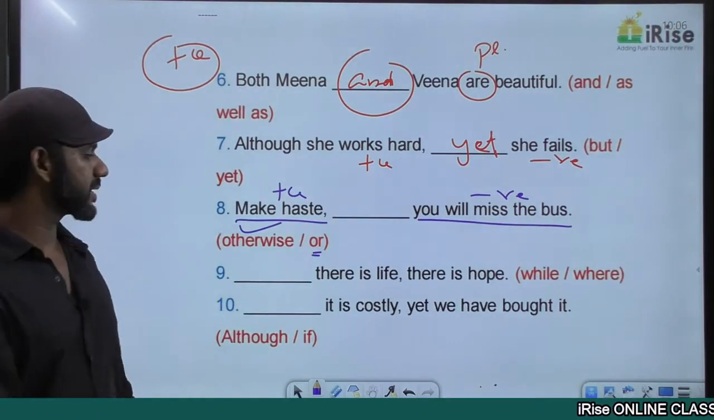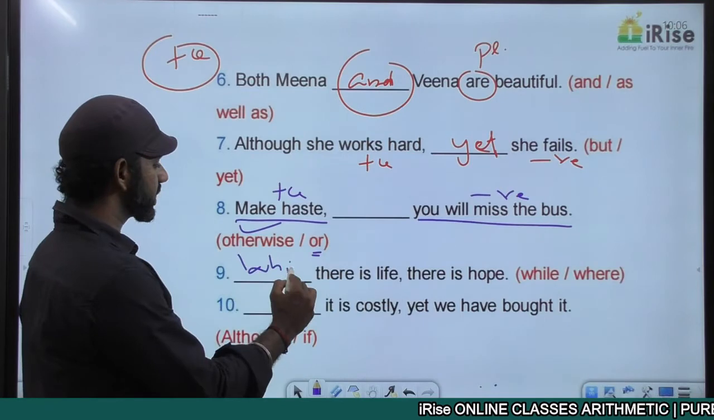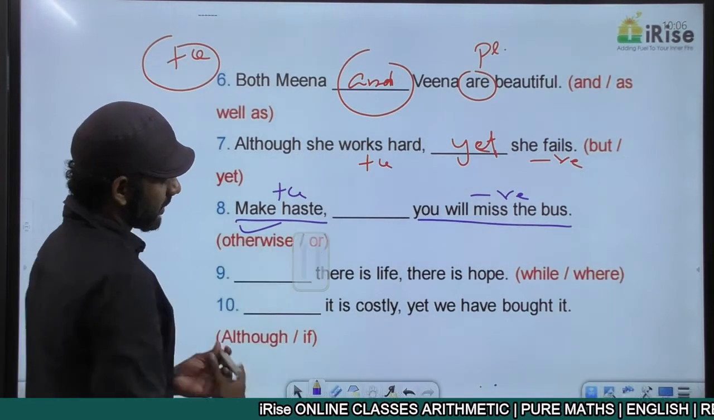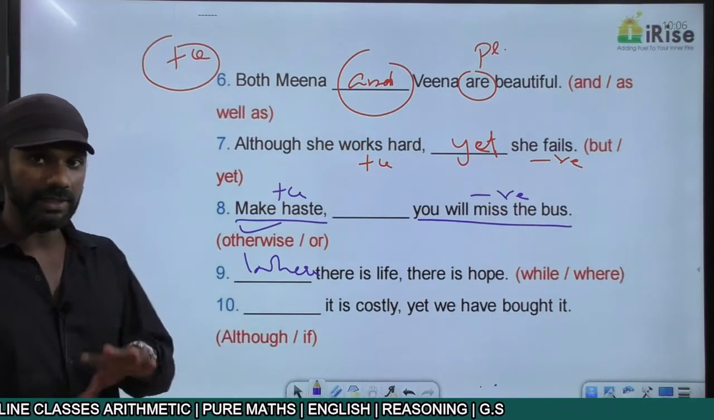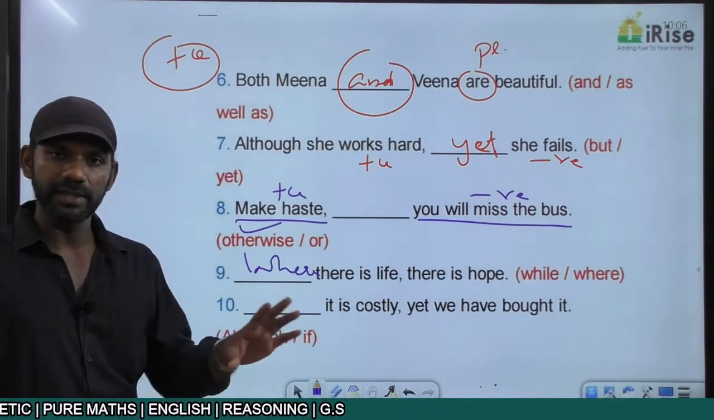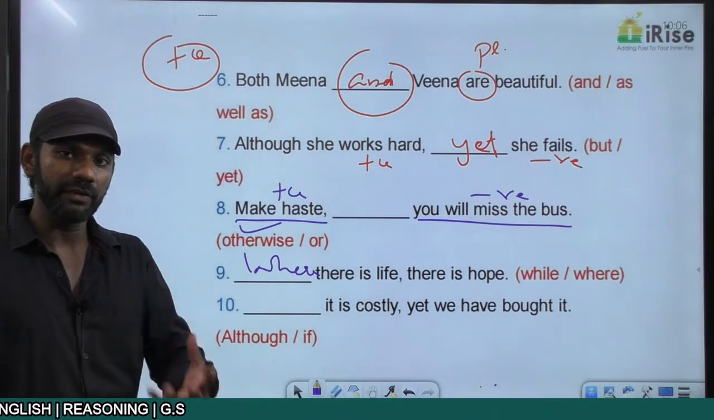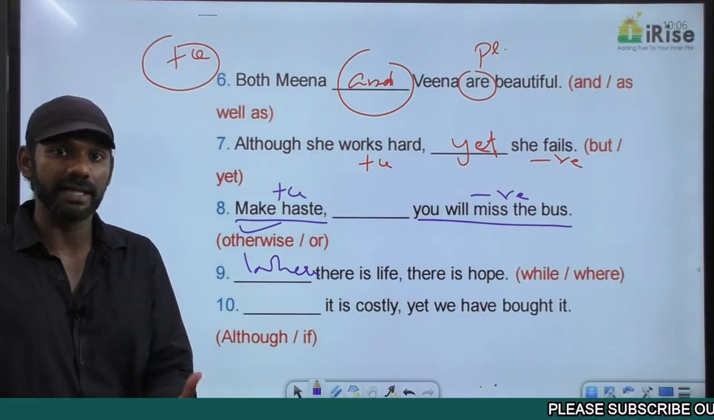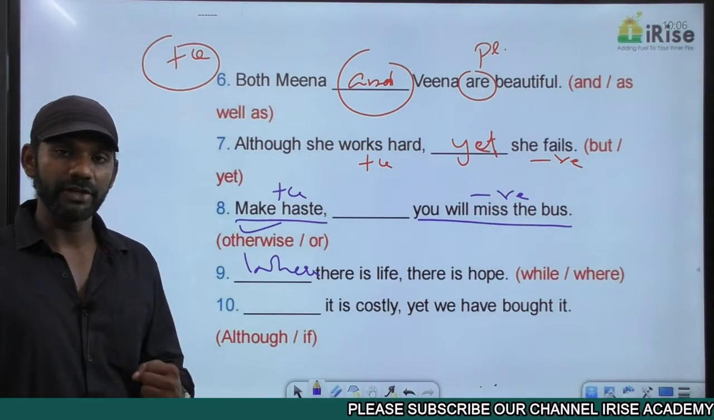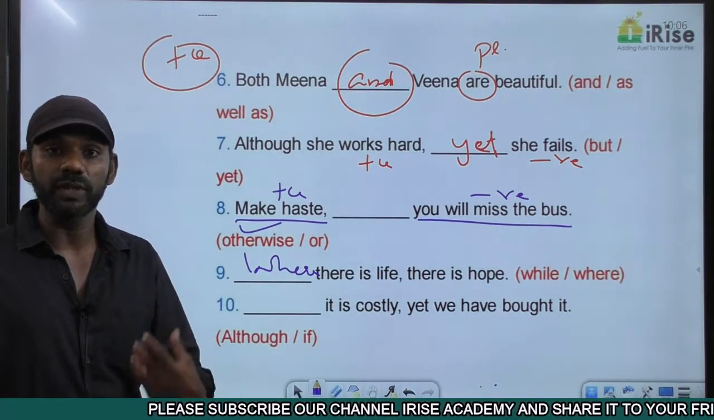The correct proverb is: where there is life, there is hope. That means where life is there, hope is also there. That means if you are trying for something, you should never surrender. You should never give up. We should try our best till the time we succeed.